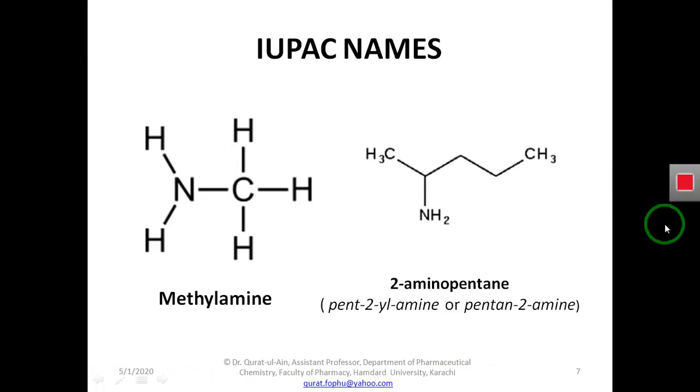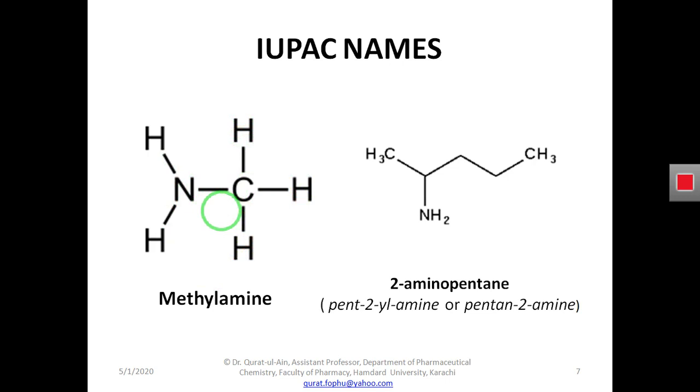Now we will see how we can name these amines. As we are seeing here, this is an organic compound and it is a derivative of amine. What is a derivative?